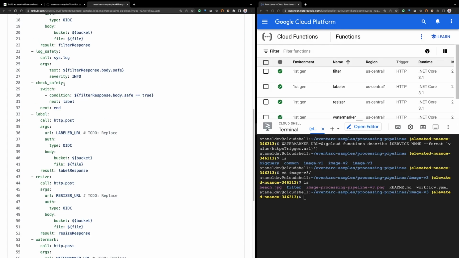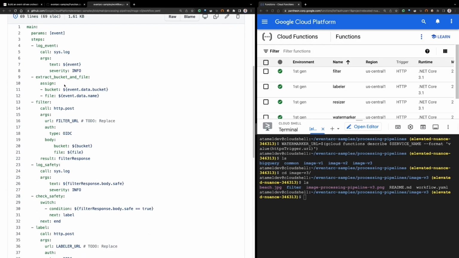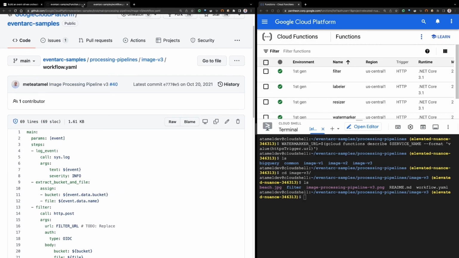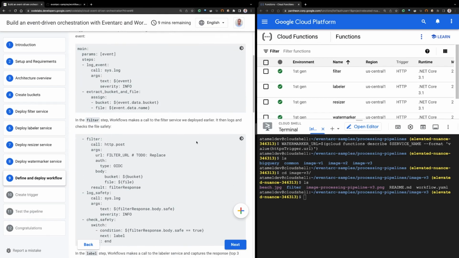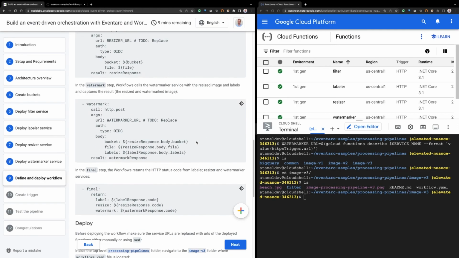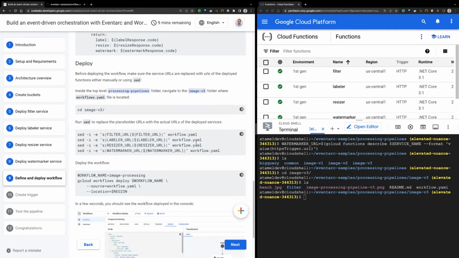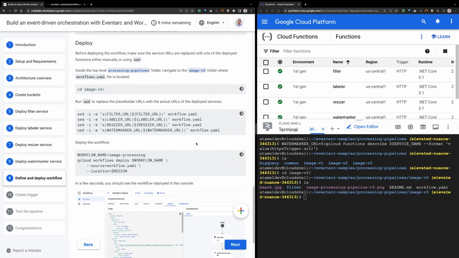So you see how nicely we can define what should happen in what order and what happens with the response, and how you pass the response from one step to another step, things like that. That's what workflow is good for. All right, so we are in step 9. We check the workflow, and here I'm explaining what each does, but I already did that for you. But what we need to do is deploy this workflow. So we are in the image-v3 folder, I believe.